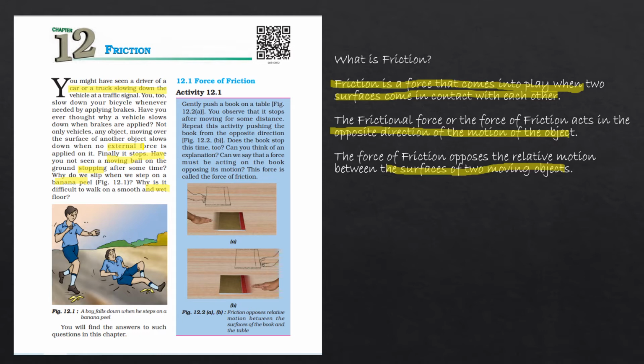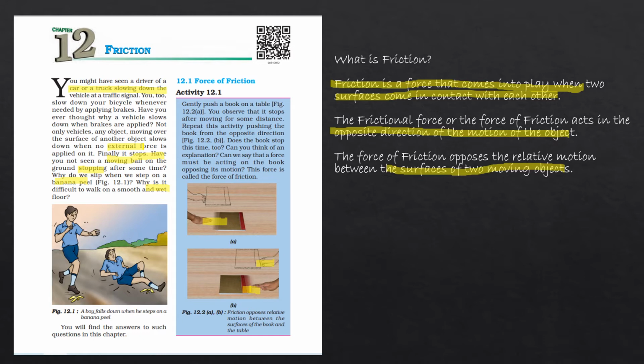Let us see one of the activities given here, where we push a book on a table. What we observe is that it stops after moving some distance. It covered some distance, but after covering this much distance it will stop. Again, if we try to move it from the other direction, the same happens: after some distance it will stop. So what makes this book stop? Why is it not going on rolling and rolling?